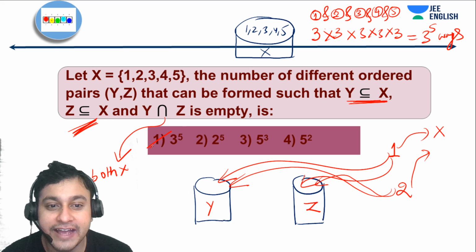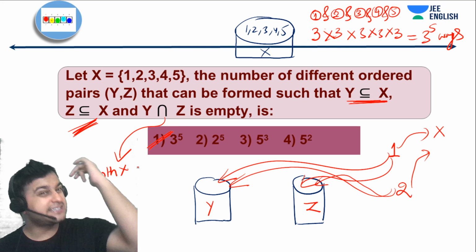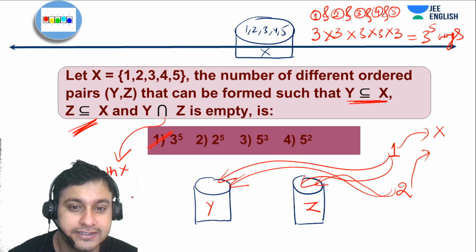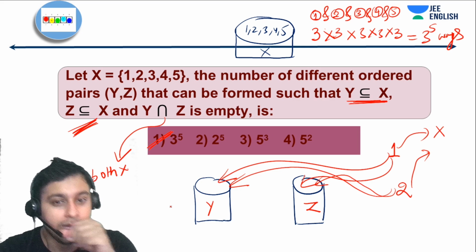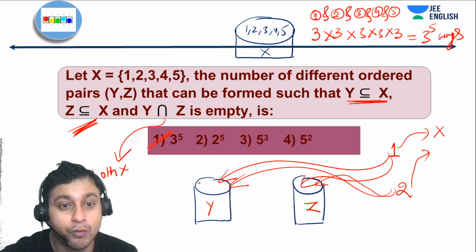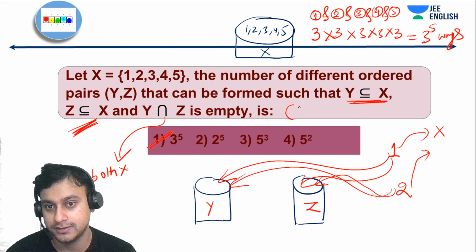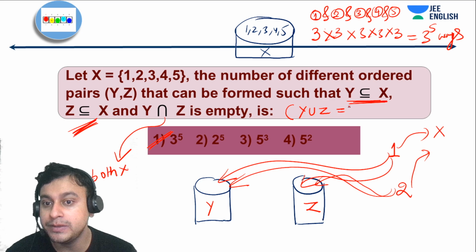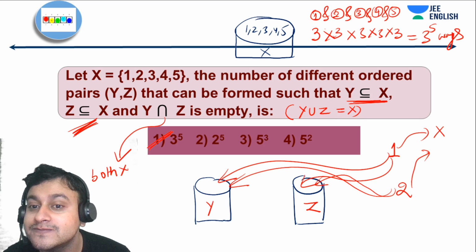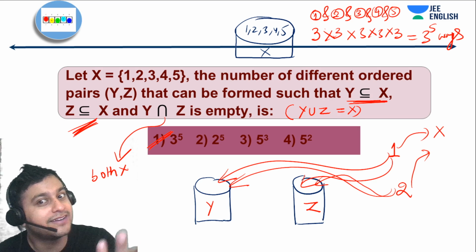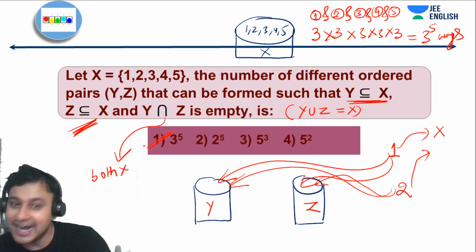Understood everyone? Very interesting question. Now if I just slightly twist it, let's suppose Y intersection Z is empty, and I add a clause here that Y union Z has to be X, what does that mean? I'm just slightly changing it, guys. Answer is 3 power 5.